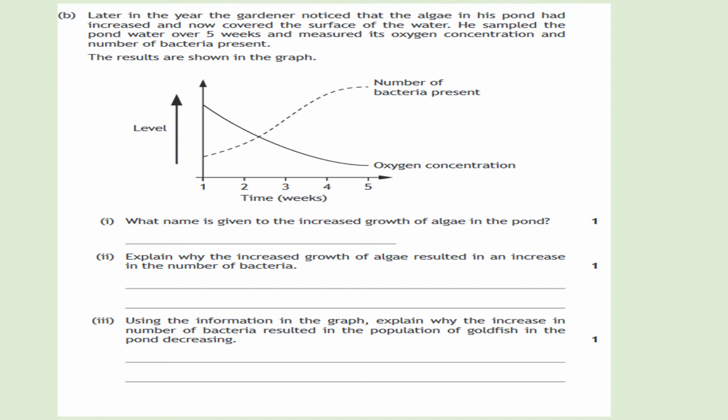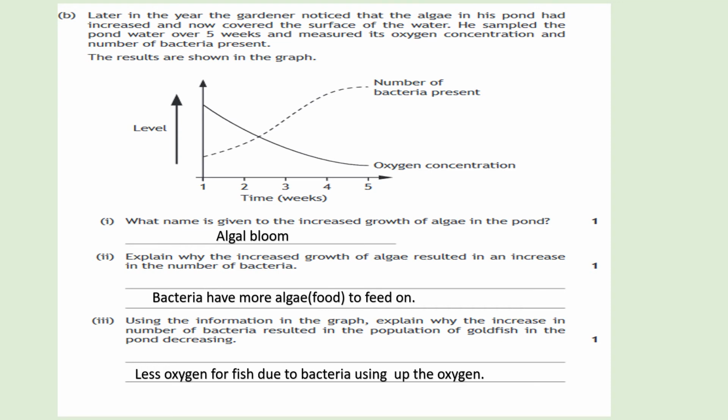The answer to number 1 would be an algal bloom. The answer to number 2 would be that the bacteria would have more dead algae to feed on, and also the algae will block the light for the aquatic plants, which will die, which bacteria can feed on too. And then the last answer would be that there would be less oxygen for the fish due to lots of bacteria using the oxygen up. So well done if you managed to get that correct. If not, then go back to the start of this video and watch it again.